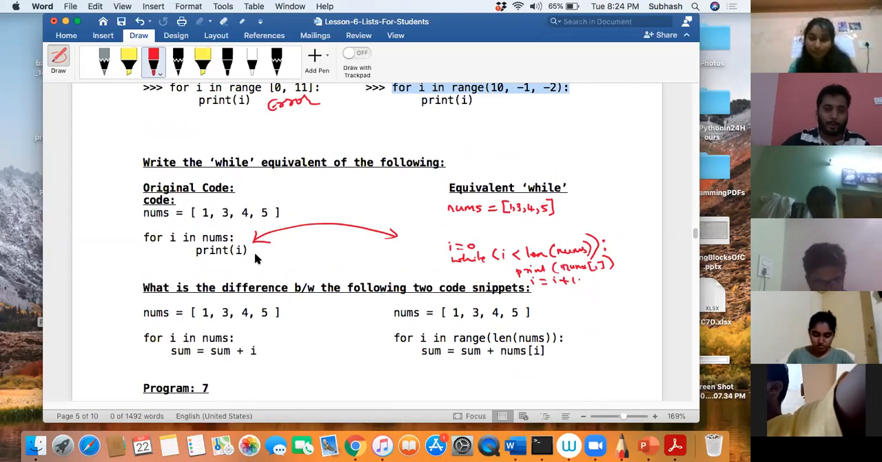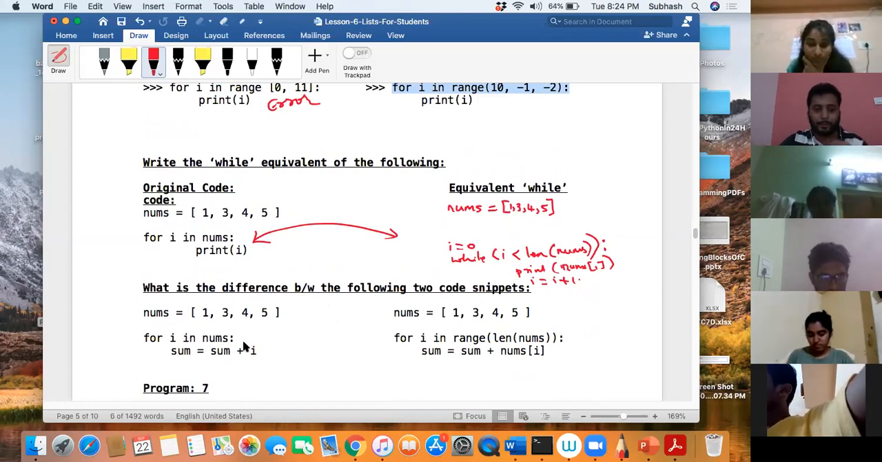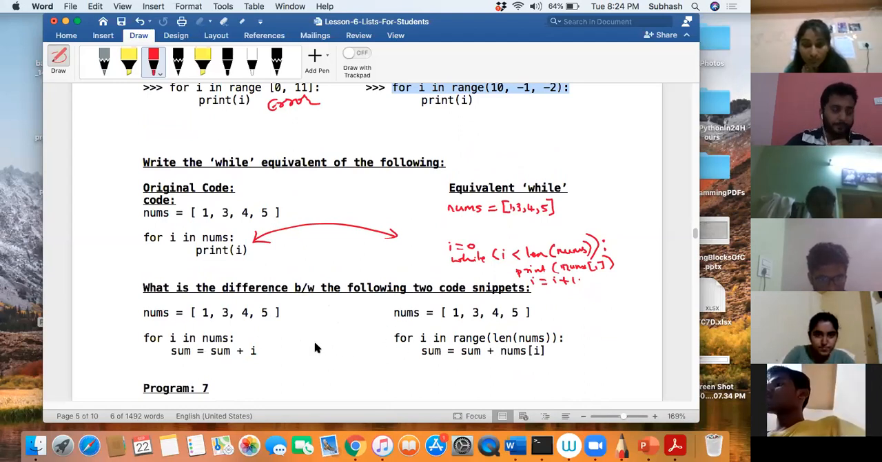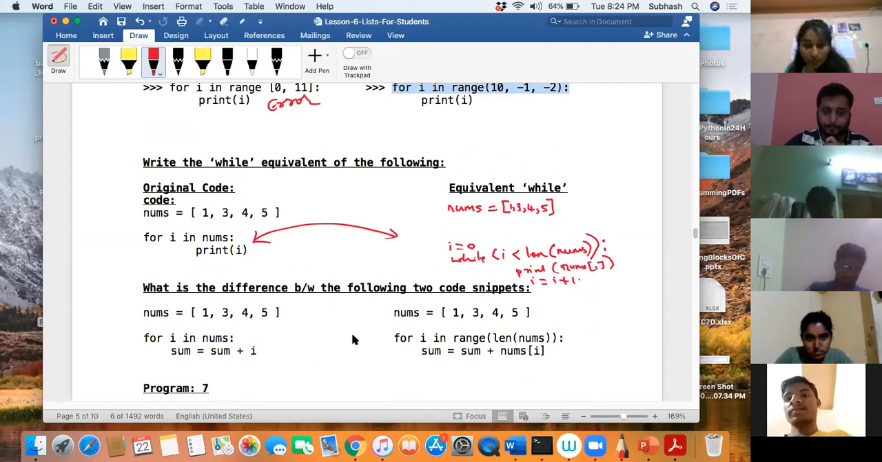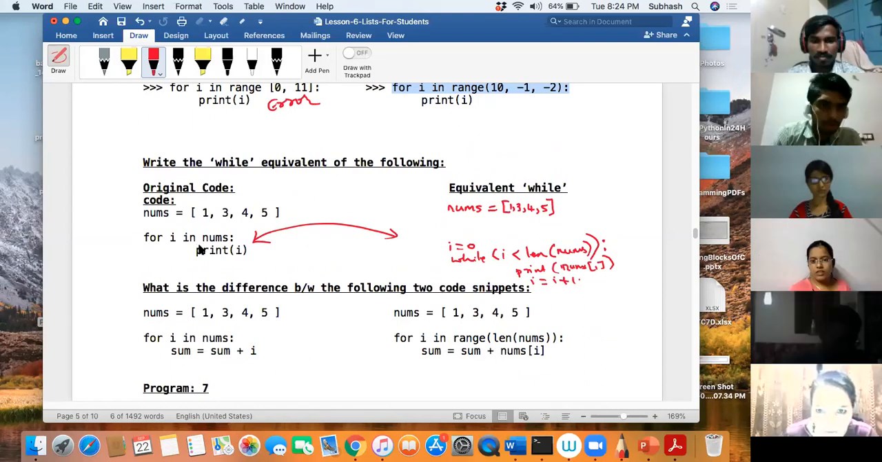Now, can you tell me what is the difference between the following two code snippets? You can unmute and talk to me. What do you feel is the difference between this and this? First, observe this code and this code and tell me what is happening. What is the difference between this for loop and this for loop? So the second one will take continuous numbers from 0 to 4.